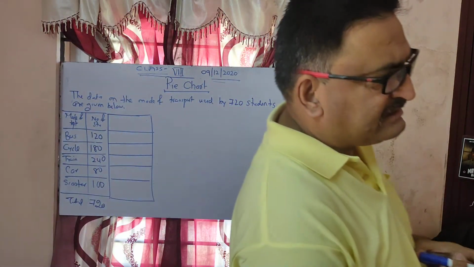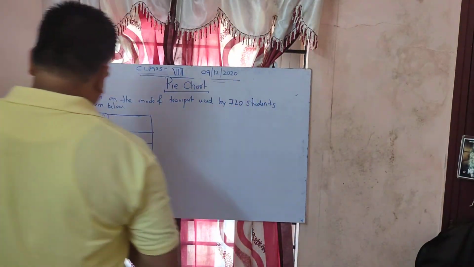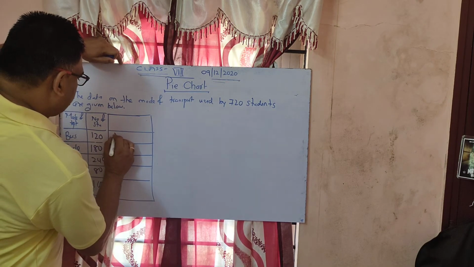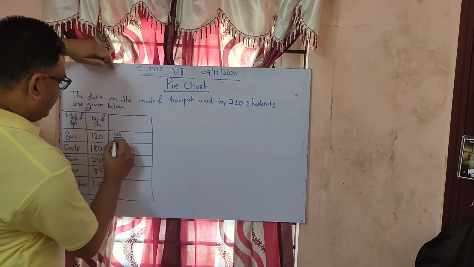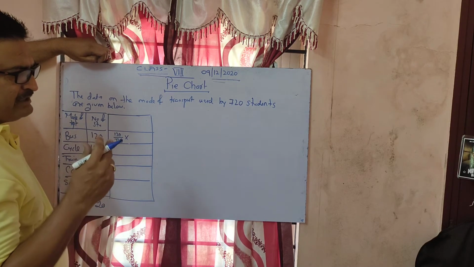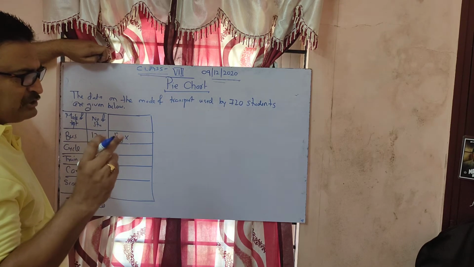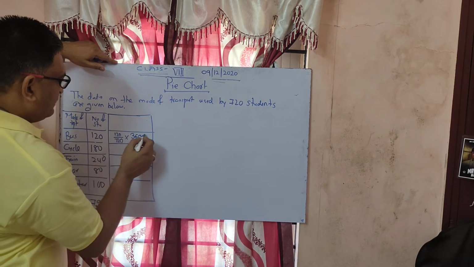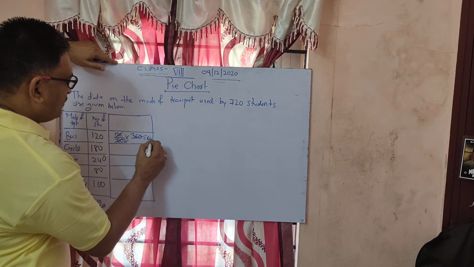In a circle, the total angle is 360. So for bus, 120 divided by the total 720, into 360. Now this comes to 60.